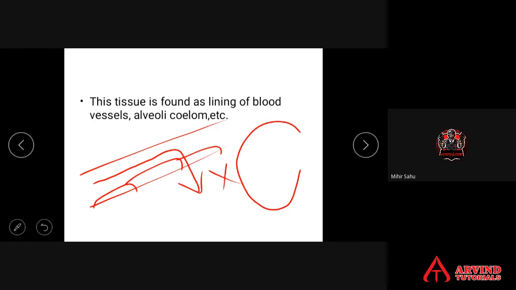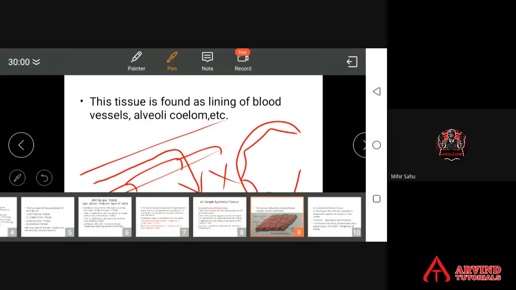Alveoli of lungs contain air. The air never comes out of alveoli because of squamous epithelium. Blood will not come out of the blood vessels because of squamous epithelium. Fluid will not come out of the coelom, the body cavity, because of squamous epithelium. From the nephron, urine will not escape outside because of squamous epithelium. So prevention of leakage of body fluid is also considered one of the important properties of squamous epithelium.